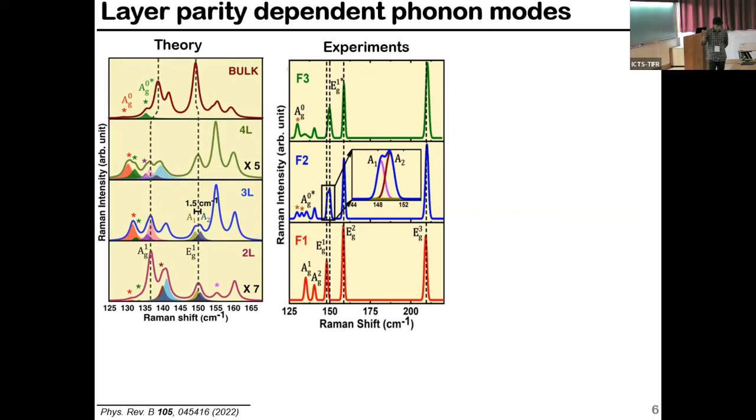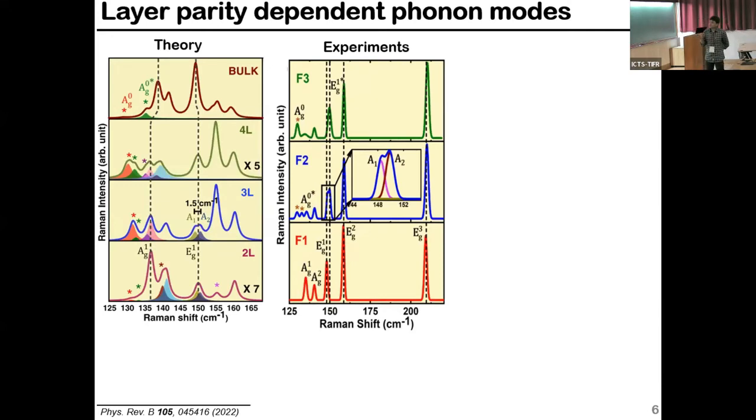And so from here you can conclude one thing: there is still finite interlayer coupling between the layers. So you cannot consider this layer as an independent layer. Whenever we go from bilayer to trilayer, you can see there is a peak splitting in the modes. And whenever we go from trilayer to 4-layer, you can see this splitting disappear. There is no splitting in these modes.